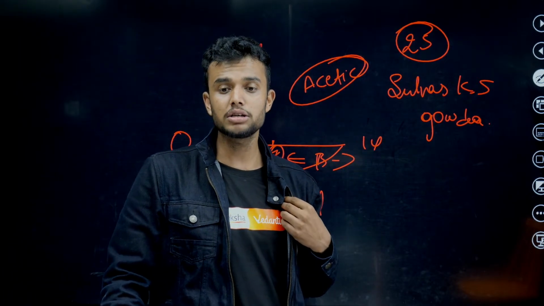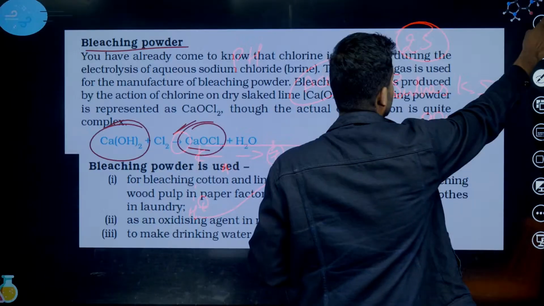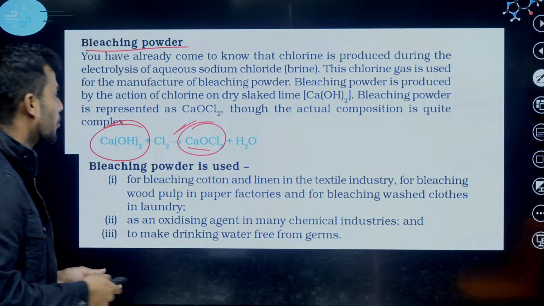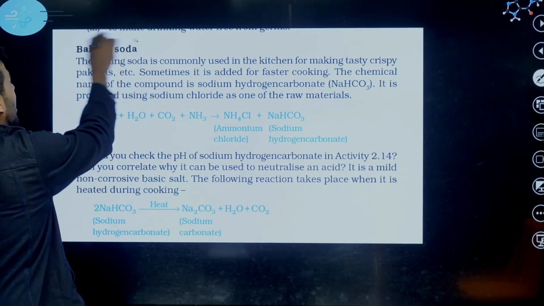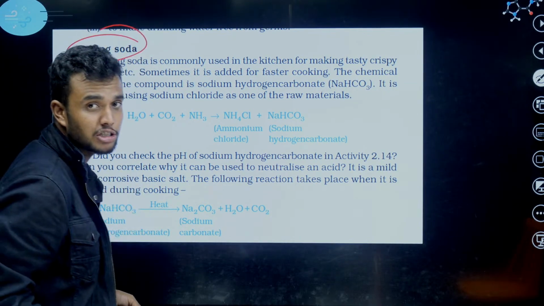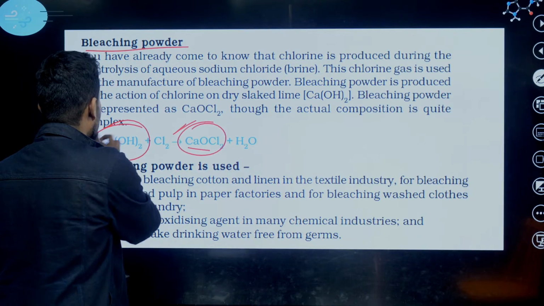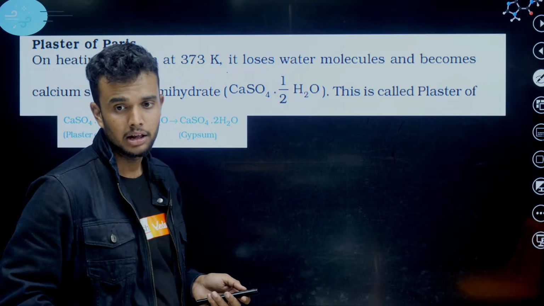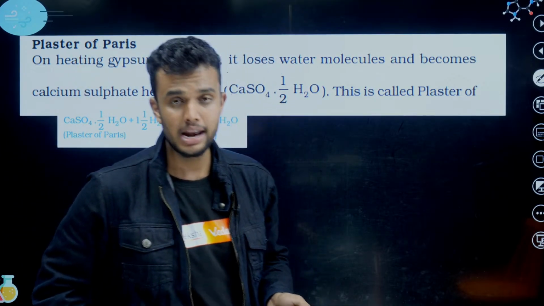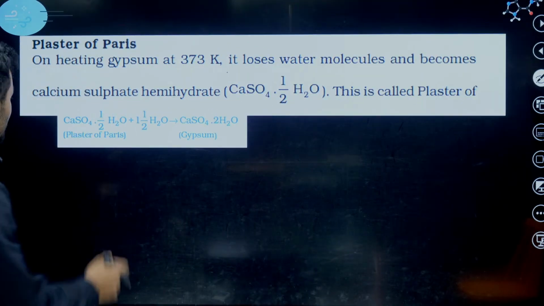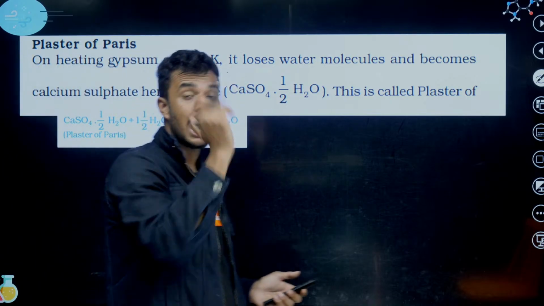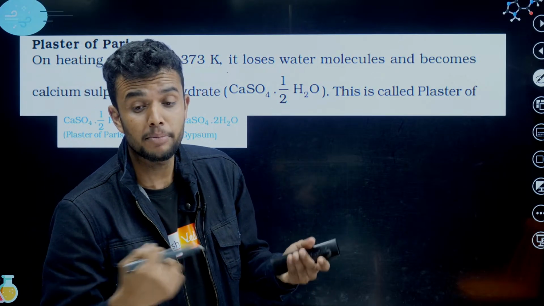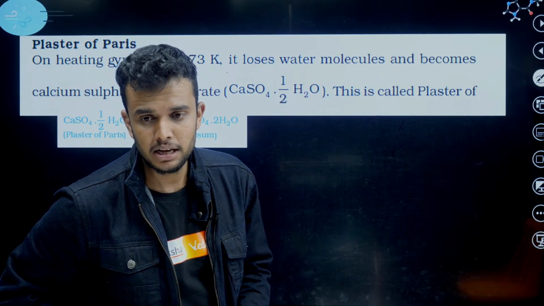Any doubts? Okay, let's discuss bleaching powder, its properties and very important uses. We have only a few salts, students. Just focus on bleaching powder, baking soda, POP, and NaOH, caustic soda. Please concentrate on these four. It is very important. POP is very important. Definitely in MCQ they ask, what is the formula of POP? What is the difference between POP and gypsum?